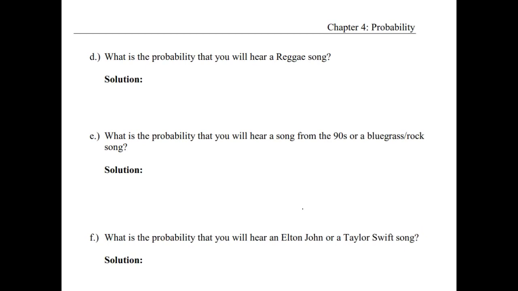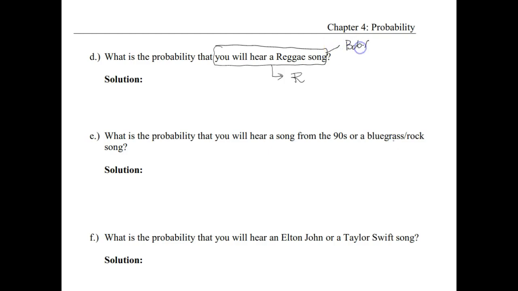All right, part D asks us for the probability that you will hear a reggae song. So let's define that as event R here. If we go back to the paragraph, it said that reggae includes Bob Marley and Bunny Wailer.